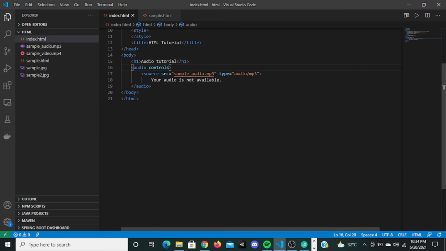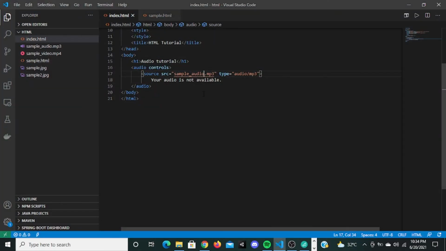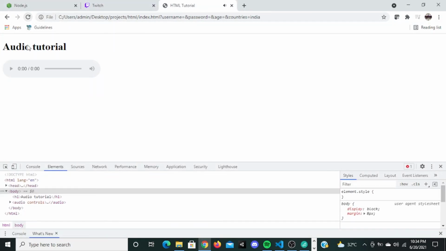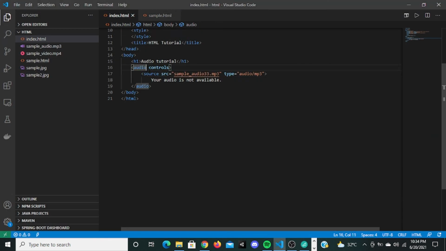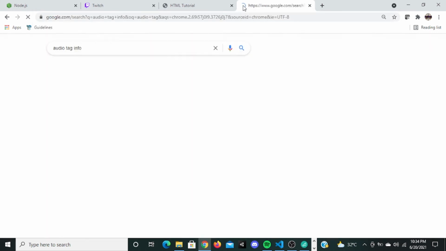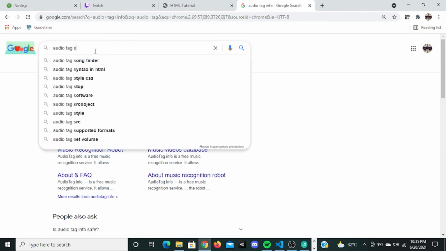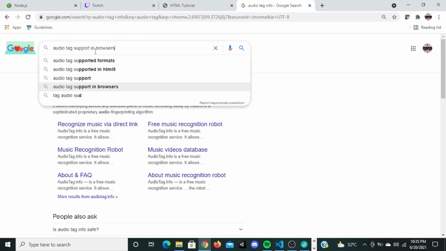If the browser does not support the audio, let's give the name wrong, maybe give 33 or something, it will not work, it will not play. For this to play, you should have some requirements in your browser, like it does not work in Safari 5. You can see all those things on the web: search for audio tag browser support.